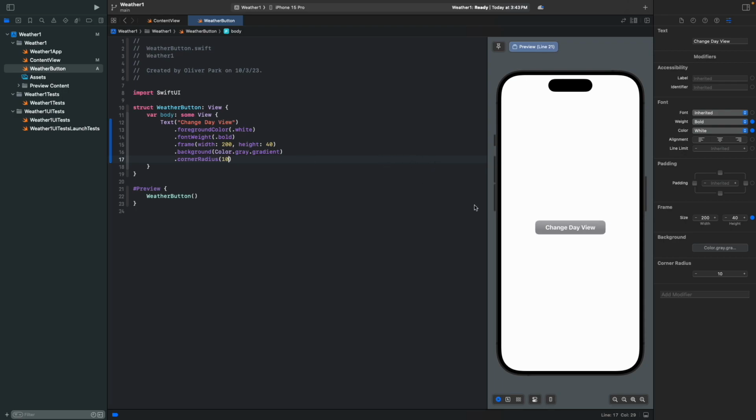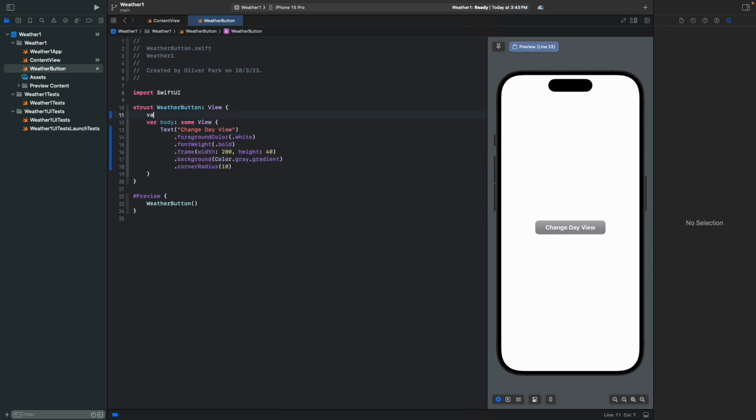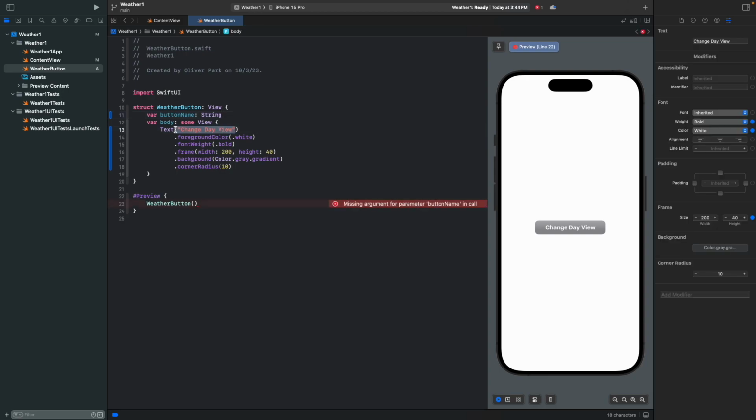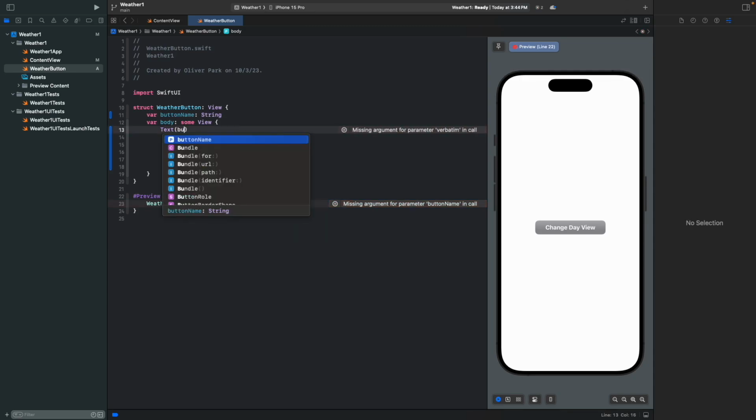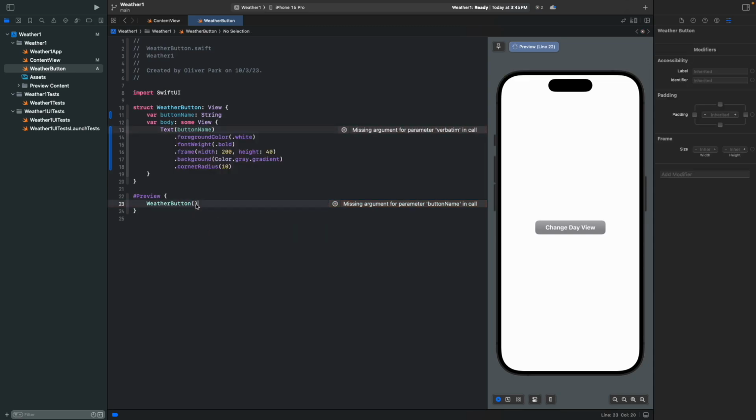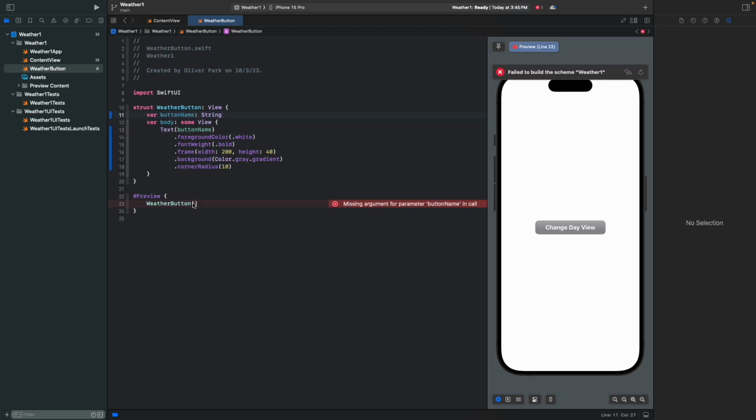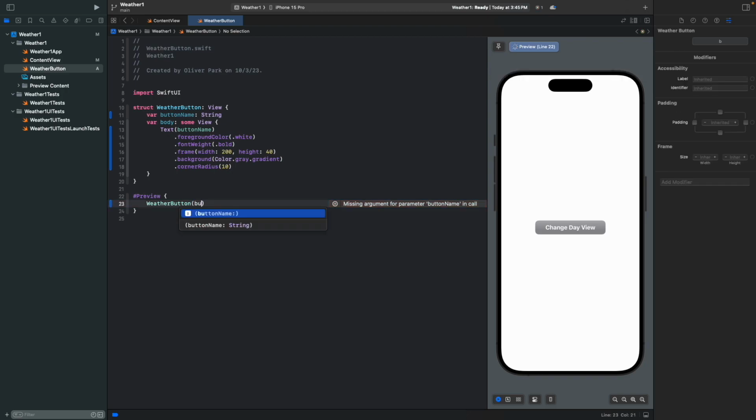However, the problem here is our button name is not always gonna be Change Day View. So we're gonna type var buttonName as a String, and then we're gonna put buttonName here. And since this is the structure, we need to put what our default name of the button name is gonna be. So we're gonna write buttonName as default.